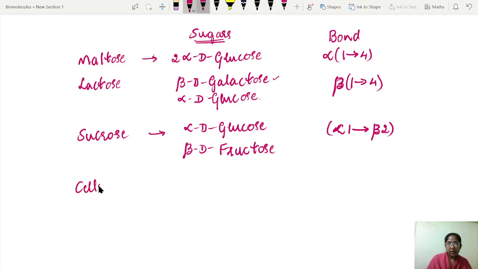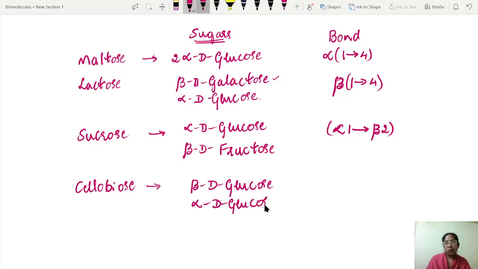And now let us consider cellobiose. Cellobiose is made up of, you can write both the sugars in beta form, that's no problem. But here I'm going to write it as beta D glucose, and the second sugar is alpha D glucose, and the linkage is beta 1,4 linkage. So students, that's all about the disaccharides.